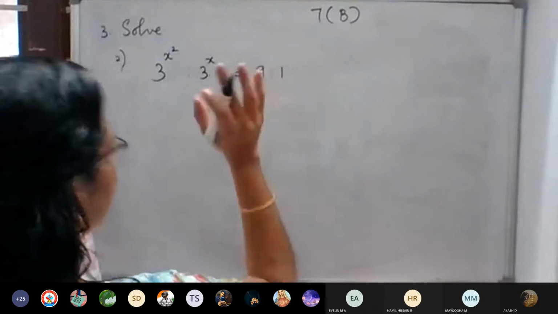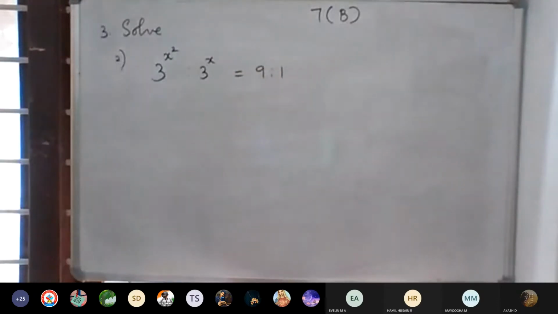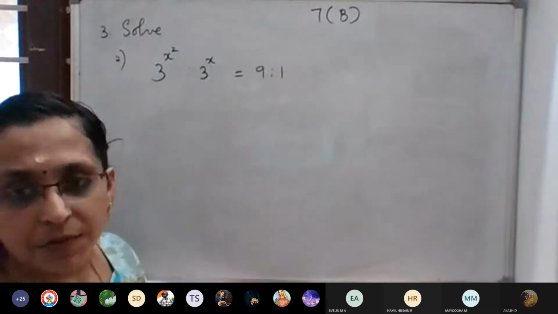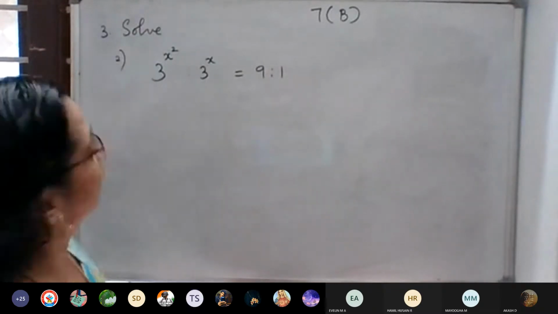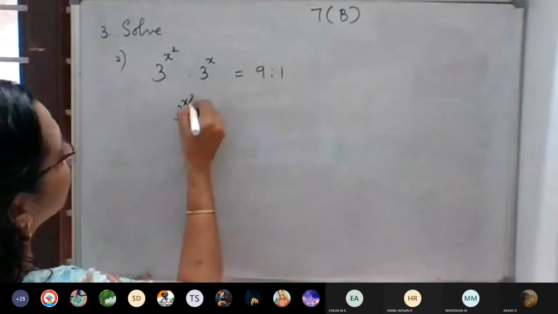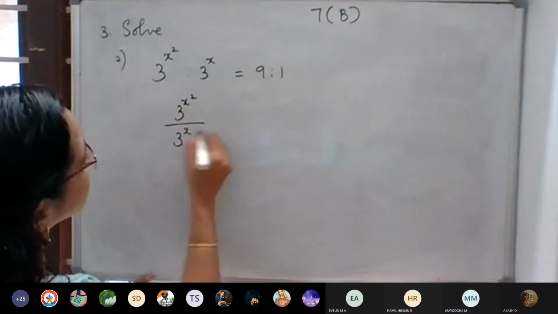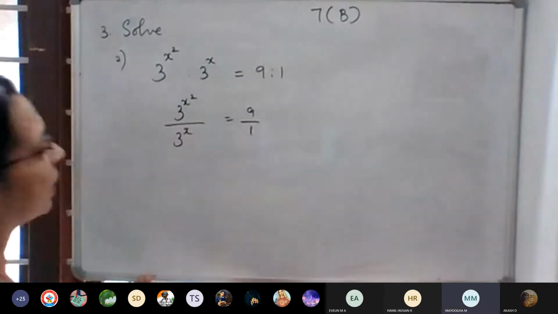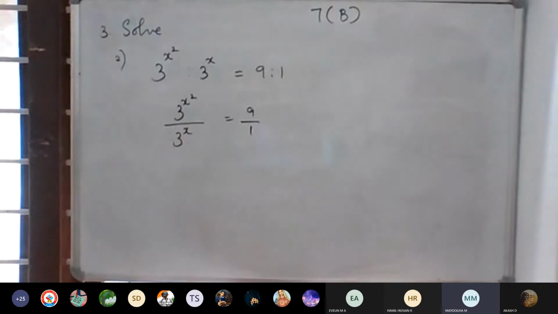So before writing, think what we have to do. Which is the easy way. So many ways we will have, but which is the easy way that we can follow. Okay, 3 raised to x square divided by 3 raised to x is equal to 9 by 1, that is 3 square by 1.